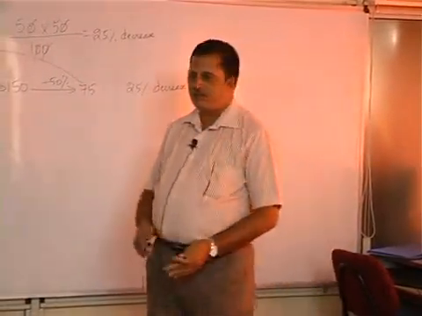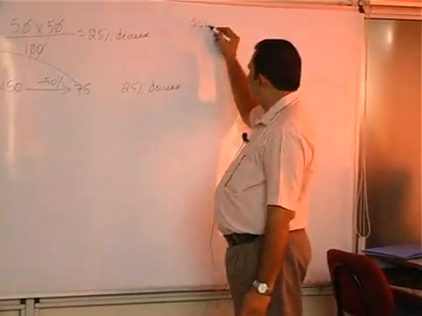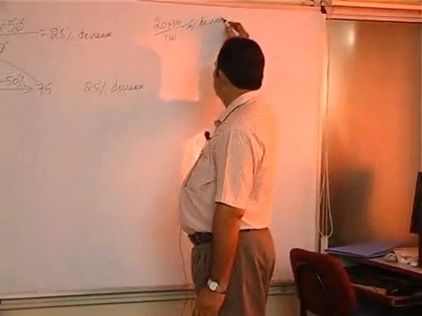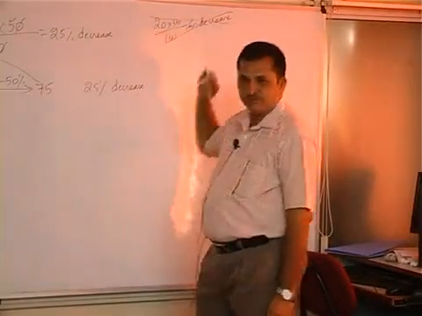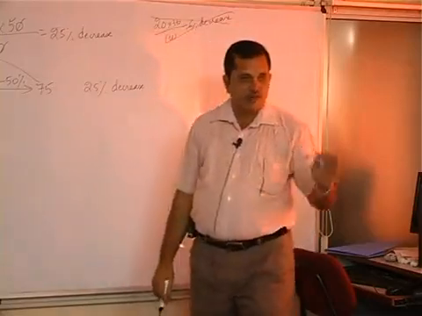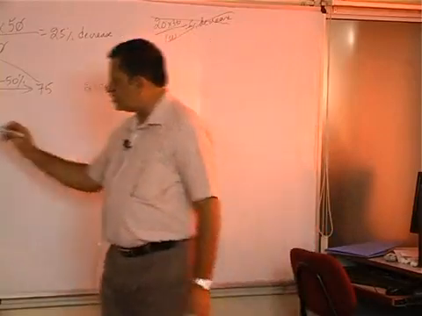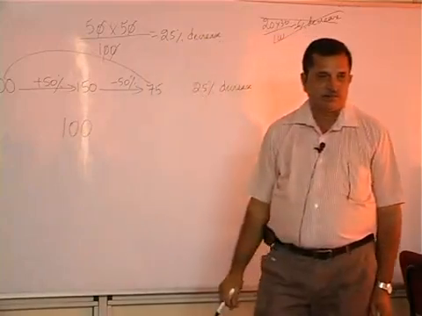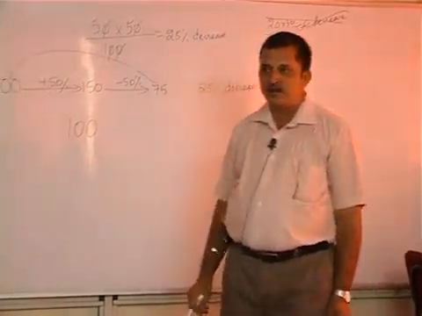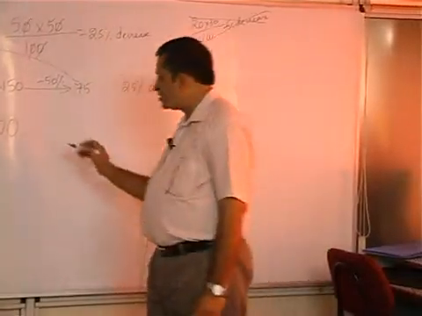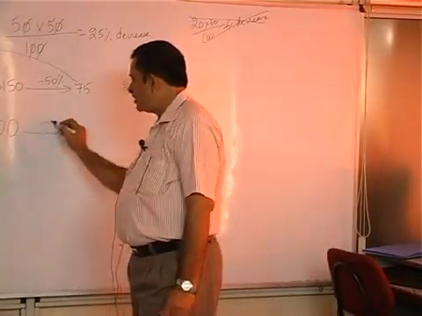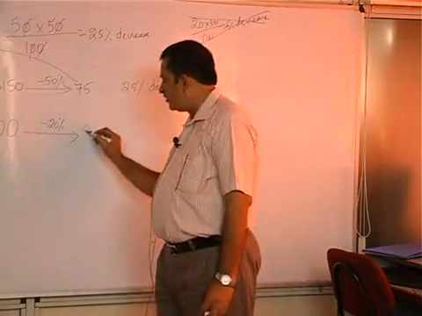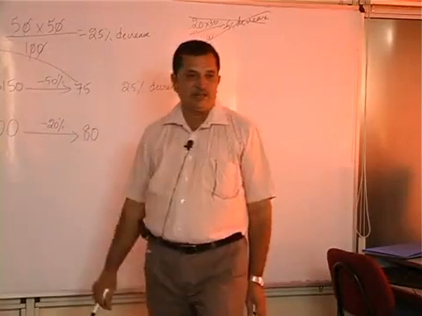Daily receipts. For this, if you write 20 into 30 by 100 and say 6% decrease, that is wrong. Different values means go with the calculation. Suppose a shopkeeper is selling for 100 rupees a day. Suppose he offers a discount of 20%, then 100 rupees of sale will come down to 80.